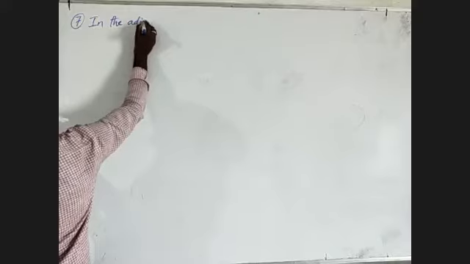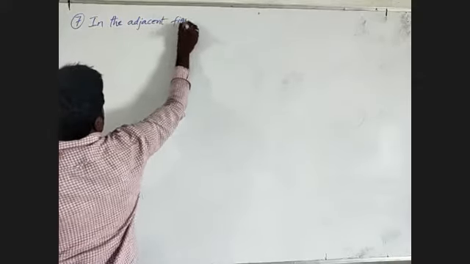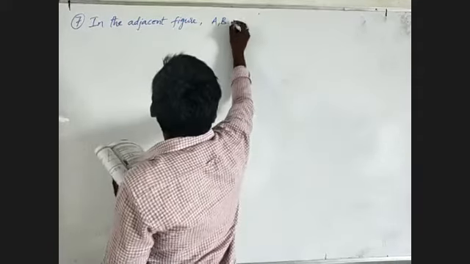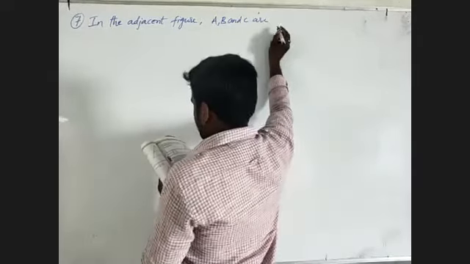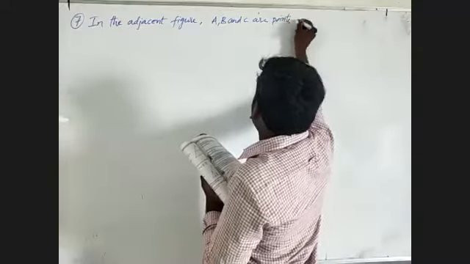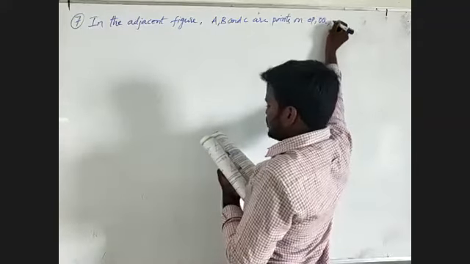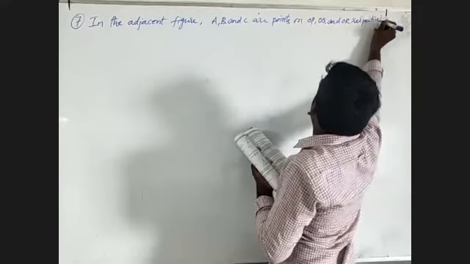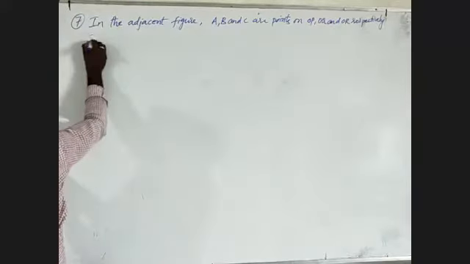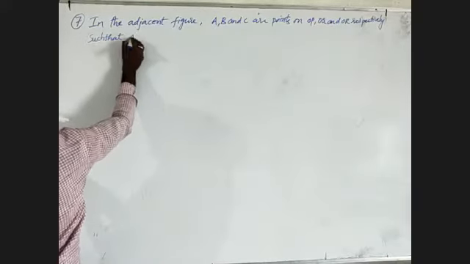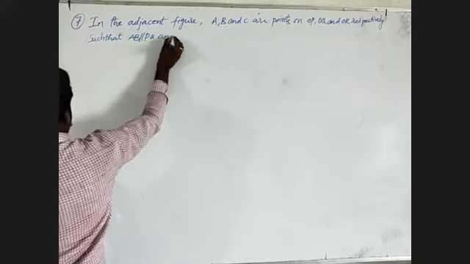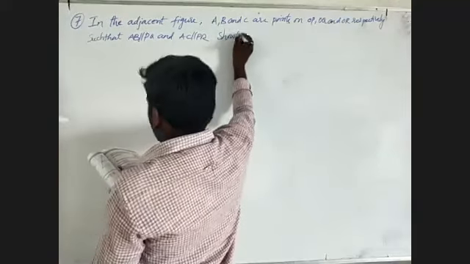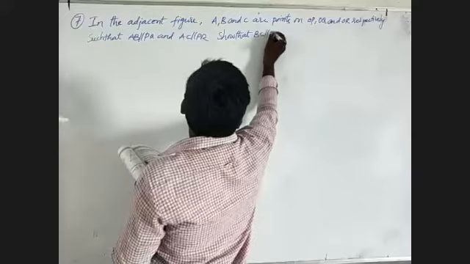In the adjacent figure, A, B and C are points on OP, OQ and OR respectively, such that AB is parallel to PQ and AC is parallel to PR. Show that BC is parallel to QR.